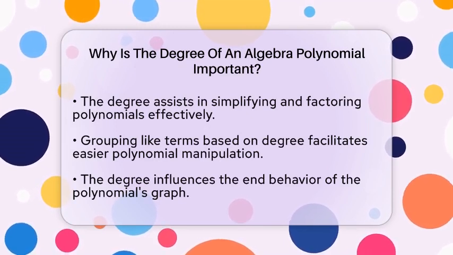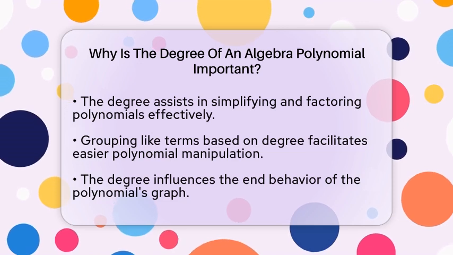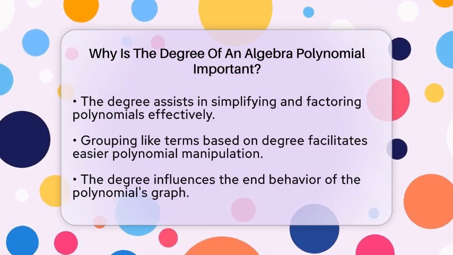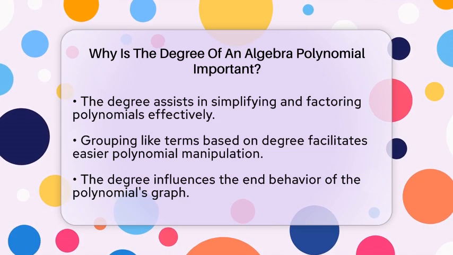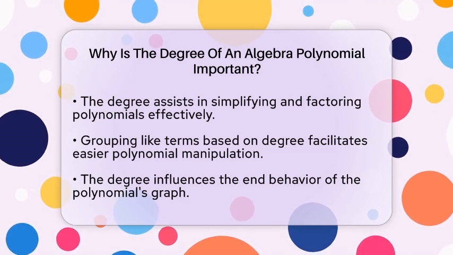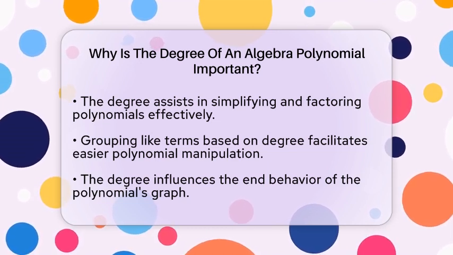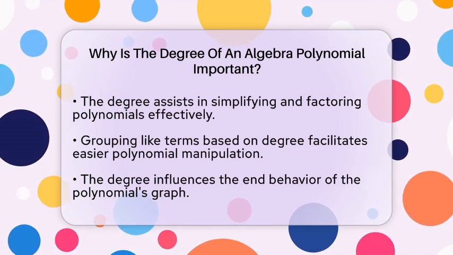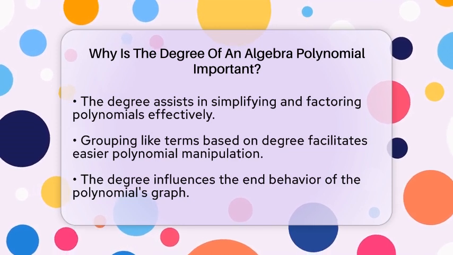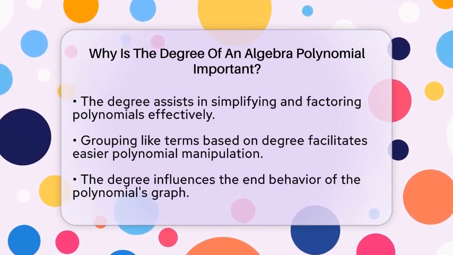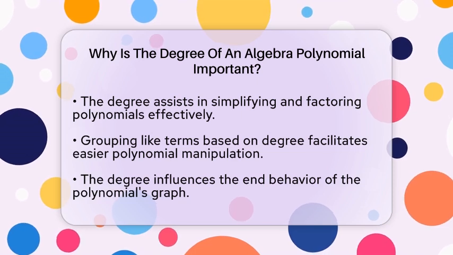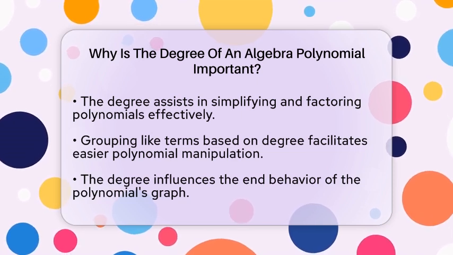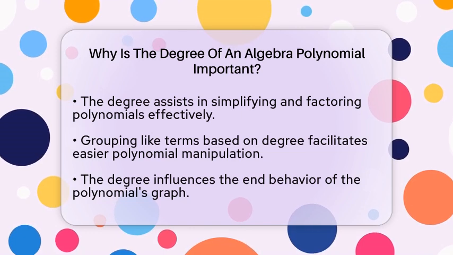The degree also affects the end behavior of the polynomial's graph. This means how the graph behaves as the variable becomes very large or very small. Polynomials with even degrees tend to behave the same way at both ends of the graph, while those with odd degrees show opposite behaviors at each end. This is crucial for understanding how the graph will look in extreme cases.